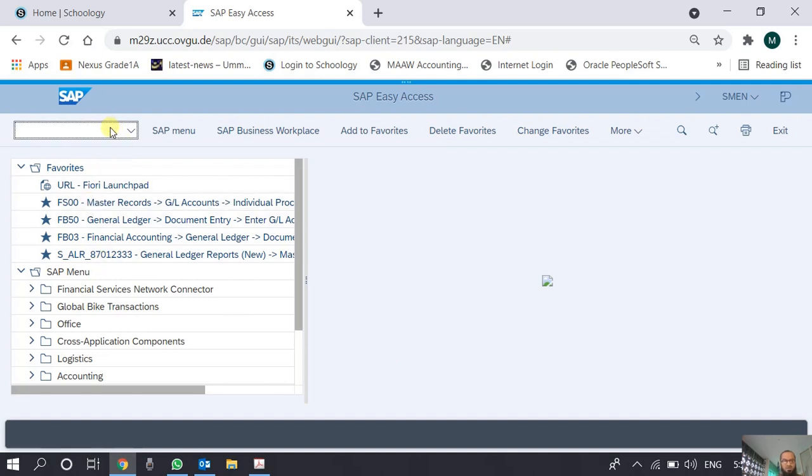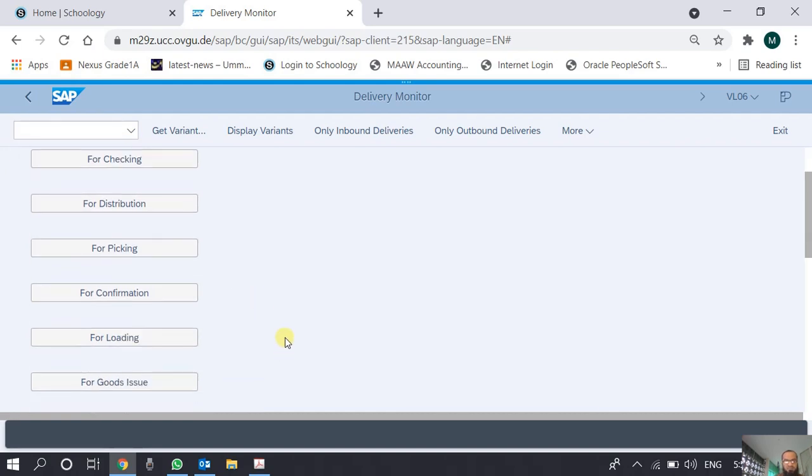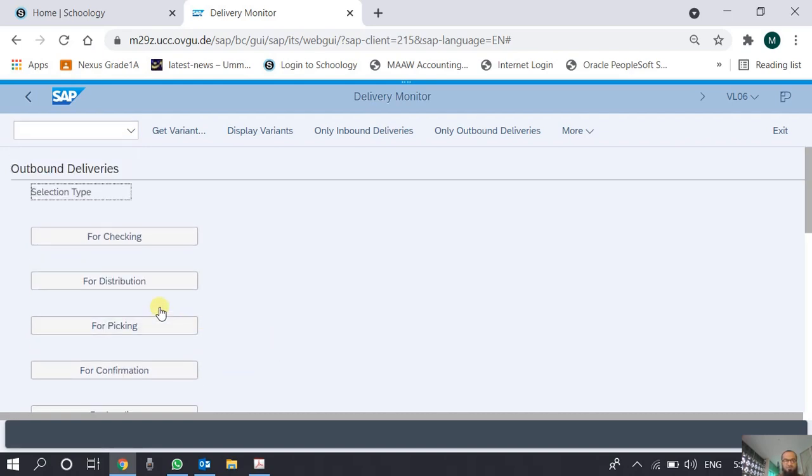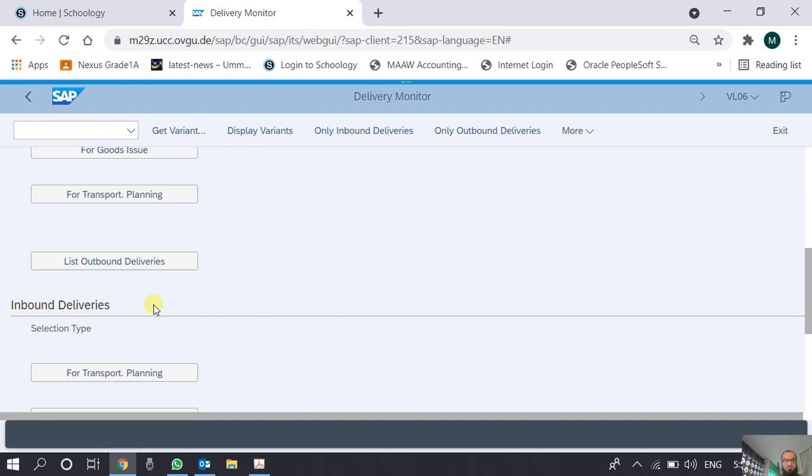So we can have a report of a delivery document with the T code VL06, and this is again a very comprehensive T code. We can see all the delivery orders which are due for distribution, for pricing, for confirmation, for loading, and for goods issue. And we can simply call the list of delivery orders from here.